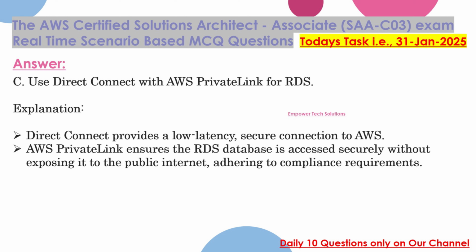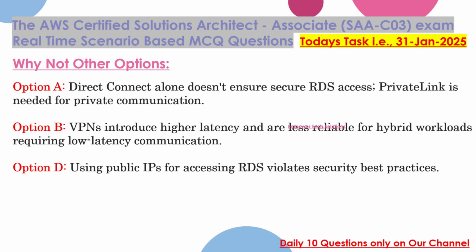Explanation: Direct Connect provides a low-latency, secure connection to AWS. AWS PrivateLink ensures the RDS database is accessed securely without exposing it to the public internet, adhering to compliance requirements. Why not other options? Option A. Direct Connect alone doesn't ensure secure RDS access. PrivateLink is needed for private communication. Option B. VPNs introduce higher latency and are less reliable for hybrid workloads requiring low-latency communication. Option D. Using public IPs for accessing RDS violates security best practices.